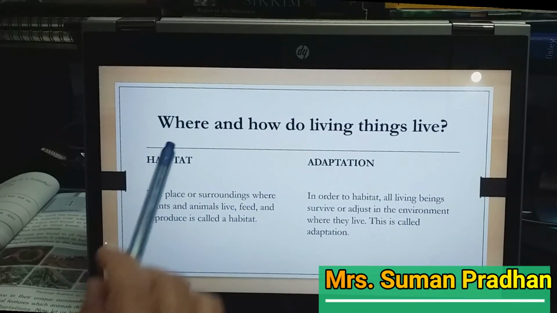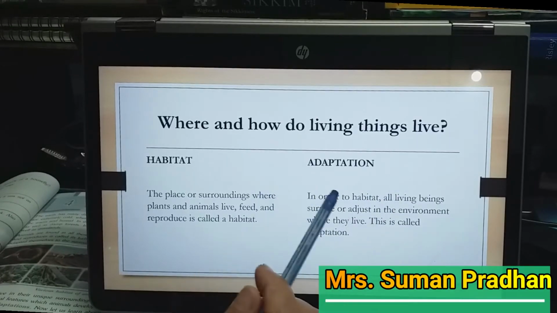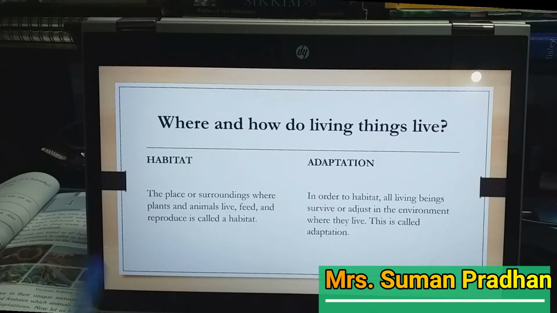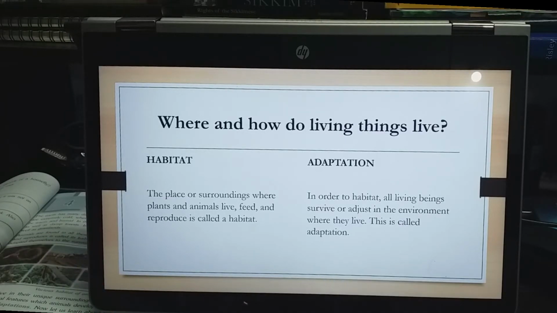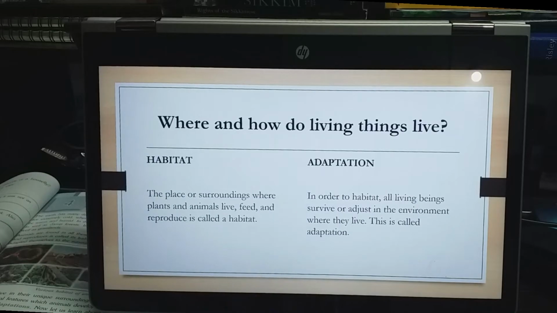Now see, where and how do living things live? Living things means not only animals, living things means plants and animals both. And about the adaptation of plants, we have already finished in our first chapter, isn't it? So these two words, habitat and adaptation, are not new to you because you have already learned about this, but still we'll learn more to make you more clear.